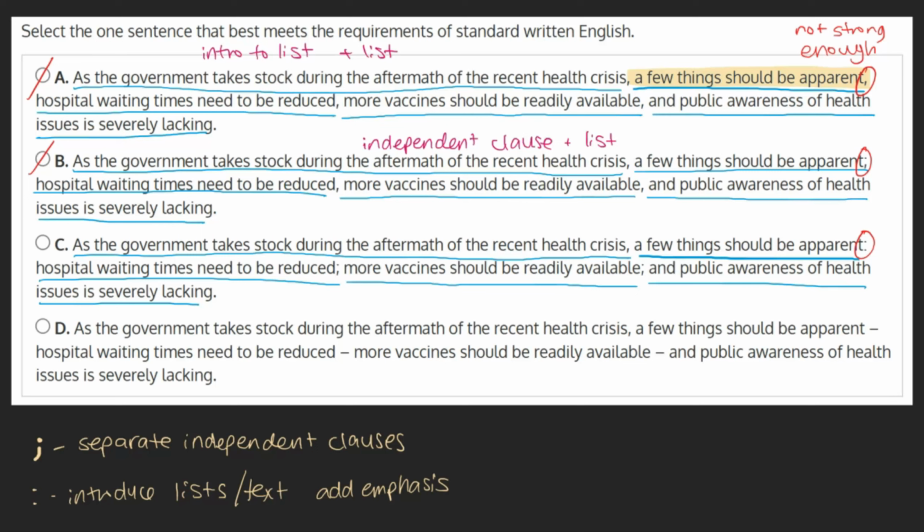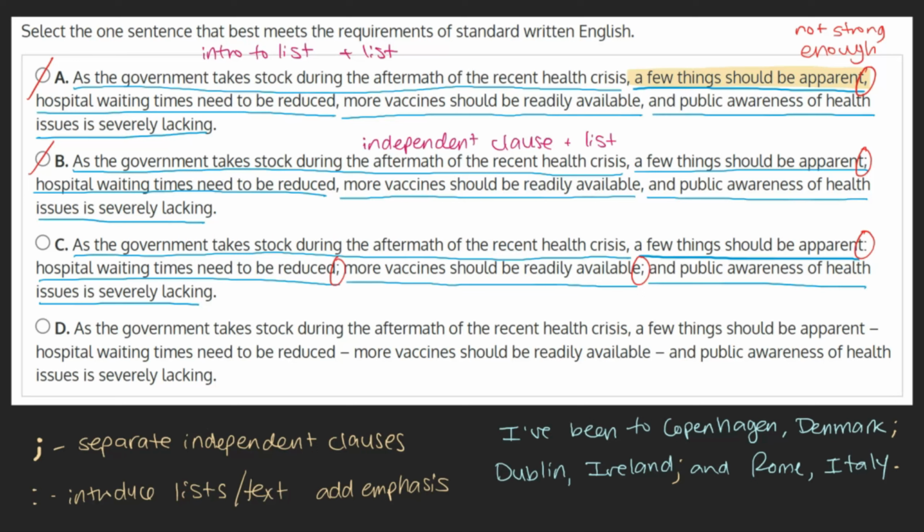We also see that each item on our list is separated by a semicolon. While this isn't strictly necessary, it also isn't considered incorrect. Items on lists should be separated by semicolons when the items include commas themselves. For example, I've been to Copenhagen, Denmark; Dublin, Ireland; and Rome, Italy.